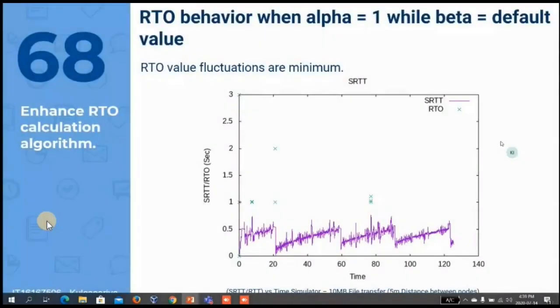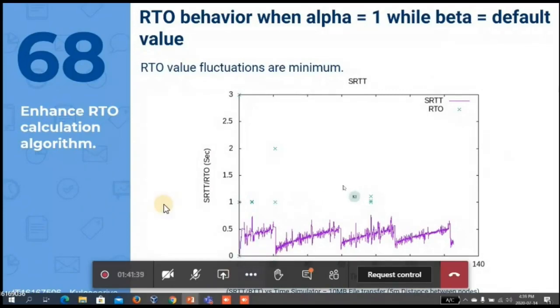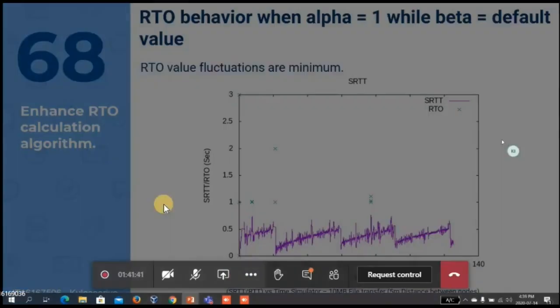Next, I changed those alpha and beta values to see the behavior of RTO. In this example, I set alpha to 1 and left beta at the default value. As you can see, the SRTT value fluctuations are increased very much, but the RTO value is not fluctuating. This is the result I have taken from the first experiment.